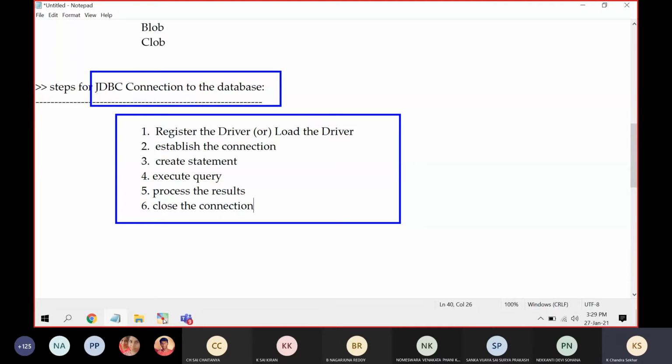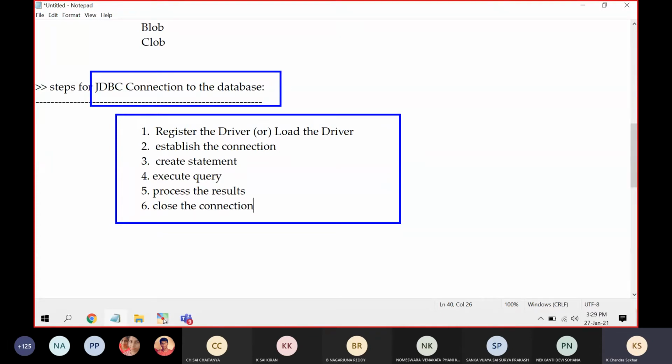From your Java application, if you want to establish a connection, in any JDBC program, these six steps are common. If you can understand one program clearly, without any doubts or queries, and execute one single program, all remaining JDBC programs are one and the same. Only the corresponding query changes, whether you want to insert data into a table, retrieve data from a table, update data in a table, or delete data from a table.